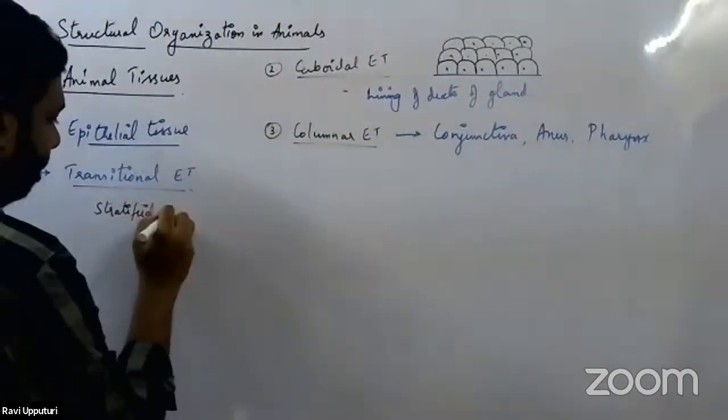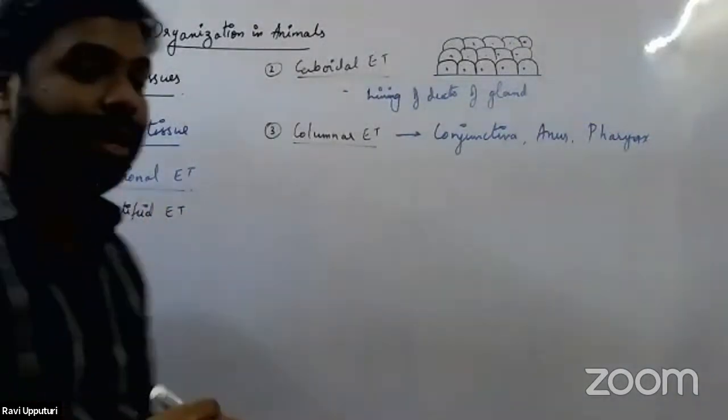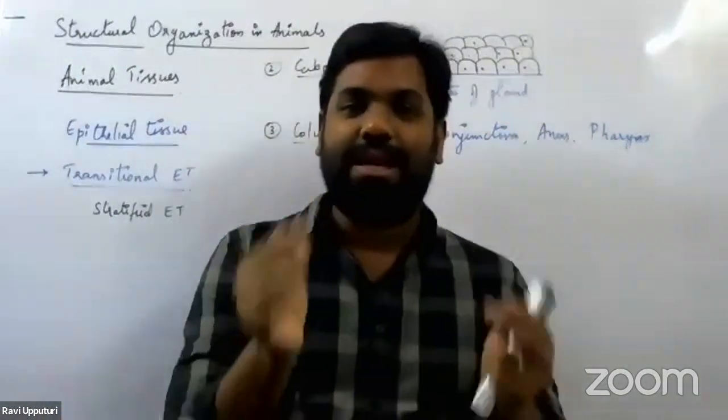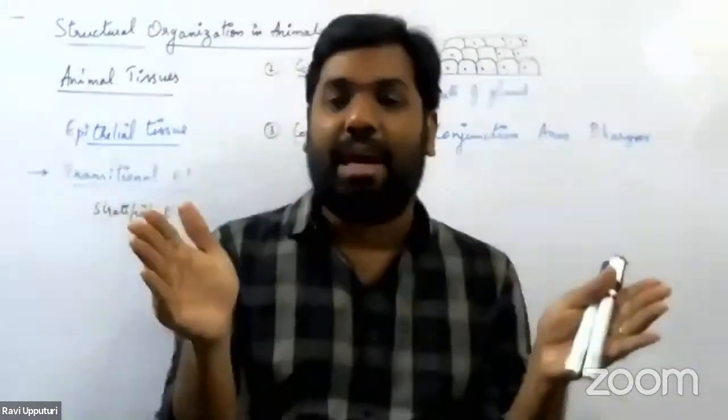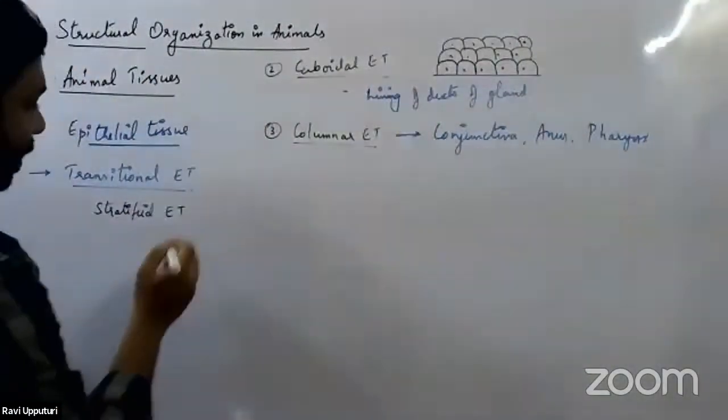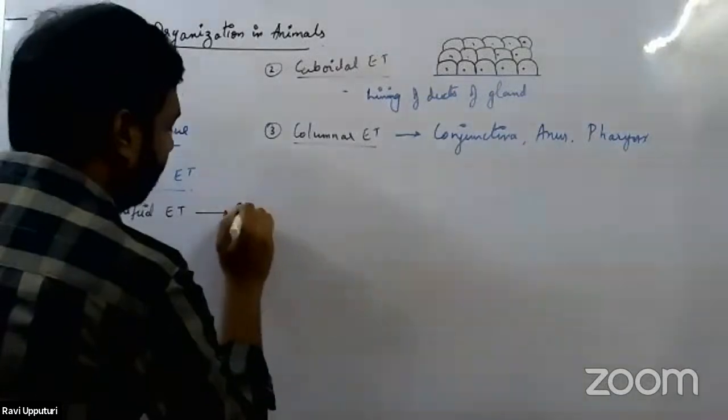It is said to be basically a stratified epithelial tissue. But during some processes, the stratified epithelial tissue will start stretching, as a result of which it would get converted into simple epithelial tissue.